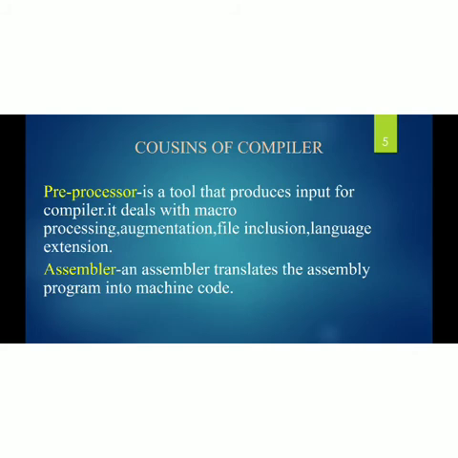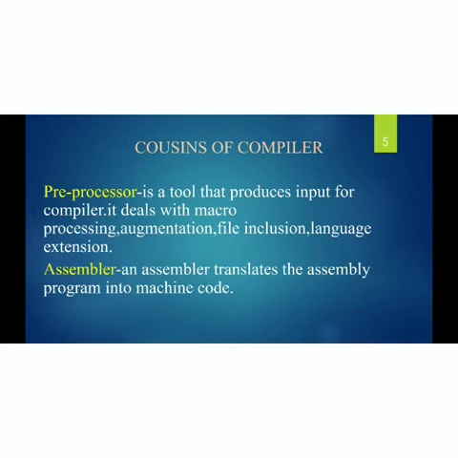Next, cousins of compiler. The names of the cousins of compiler are preprocessor, assembler, linker, and loader. These are all the cousins of compiler. A preprocessor is a tool that produces input for the compiler. It deals with macro processing, augmentation, file inclusion, and language extension.